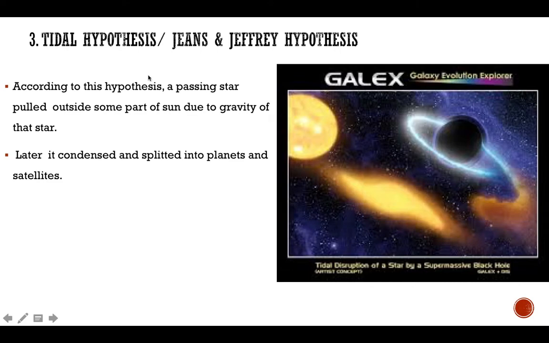The last hypothesis is the tidal hypothesis. It is also known as Jeans and Jeffreys hypothesis. According to this hypothesis, a star passed nearby our Sun, and due to that, some part of it was pulled outside, and later this condensed and formed the planets along with the Sun.